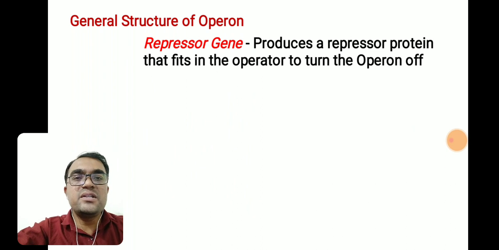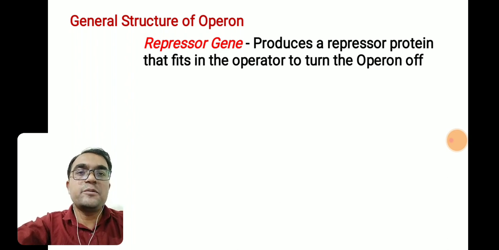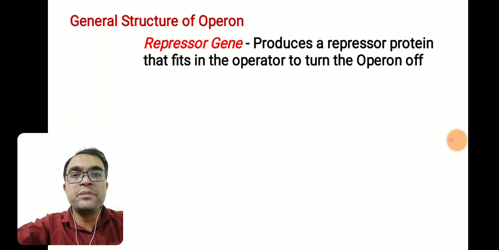If we consider the general structure of operon, we can find different types of genes in that operon. The first gene that we are going to discuss is the repressor gene. The name itself indicates that the repressor gene is responsible for producing a repressor protein. The function of that repressor protein is to fit into the operator to turn the operon off, isn't it?